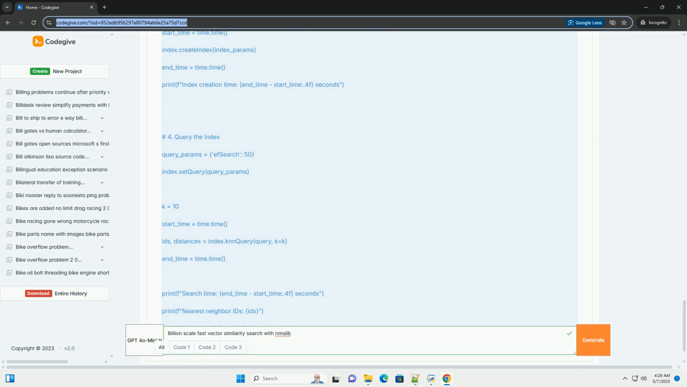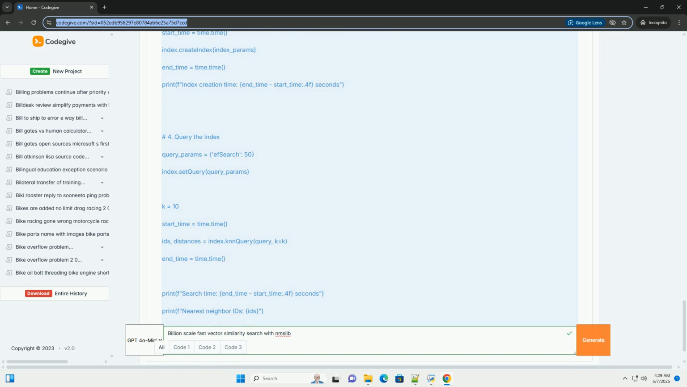3. Index the data: index.addDataPointBatch(data), we add the data to the index. The addDataPointBatch function is efficient for adding large amounts of data. index.createIndex(index_params), we build the index using the specified parameters. M, the maximum number of outgoing connections in the graph. Higher values typically lead to better accuracy but require more memory and indexing time. A common starting point is 16.